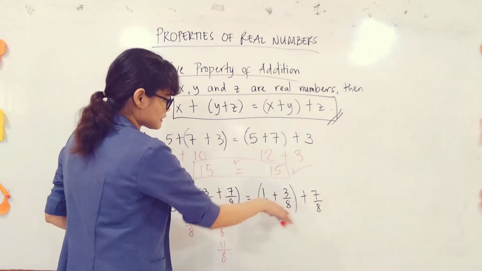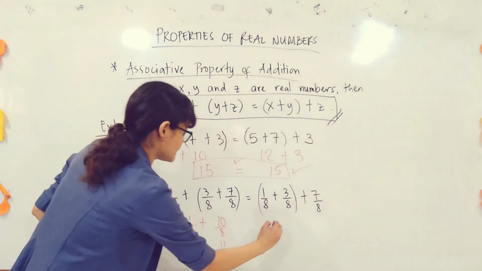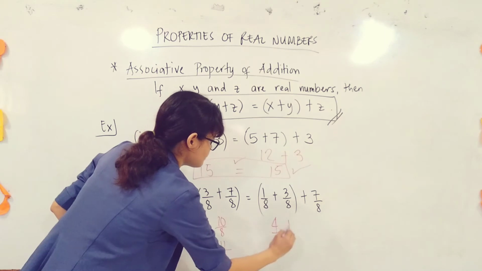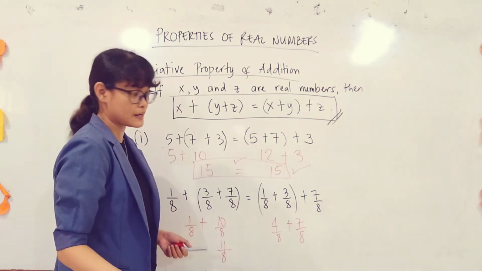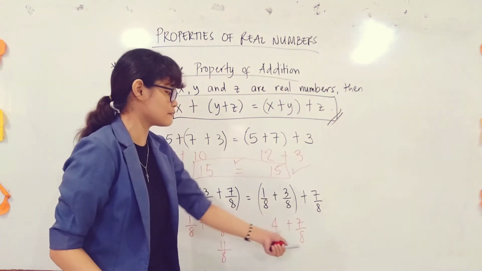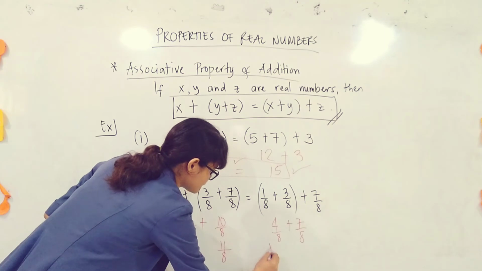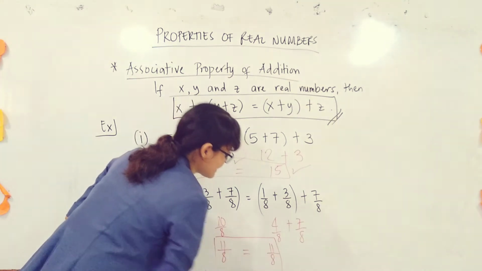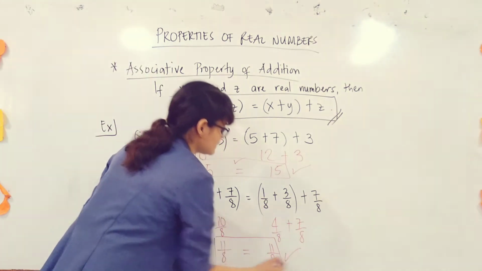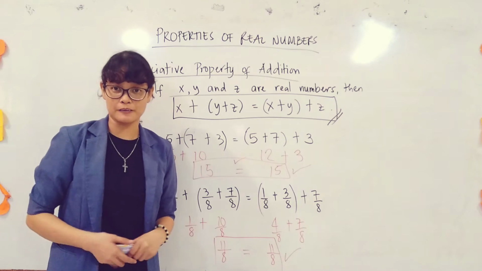Okay, tingnan natin kung yun yung magiging sagot natin dito. Okay, so you have 1 over 8 plus 3 over 8. So that is equal to 4 over 8 plus 7 over 8. So hindi ko na rin ito isi-simplify para hindi na maging dissimilar fraction. Okay? Parehas na sila ng denominator. Let's take advantage of that. Okay, so you have 4 plus 7. So this is still equal to 11 over 8. And again, we yielded the same answer. So that is what associative property of addition is all about.